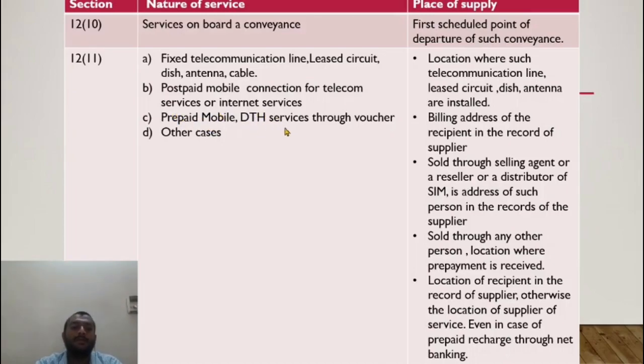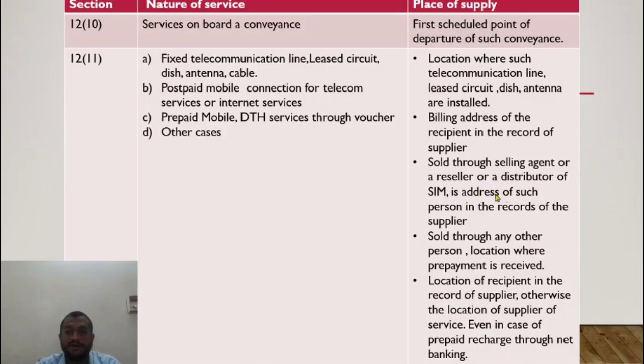Prepaid mobile. So prepaid mobile and DTH services bought through voucher. How many of you might have recharged through a voucher? So in this case, you might buy a voucher from a retail shop. It could be an agent, a reseller, a distributor of SIM cards. In that case, the service would be consumed in the state where that guy sells it.